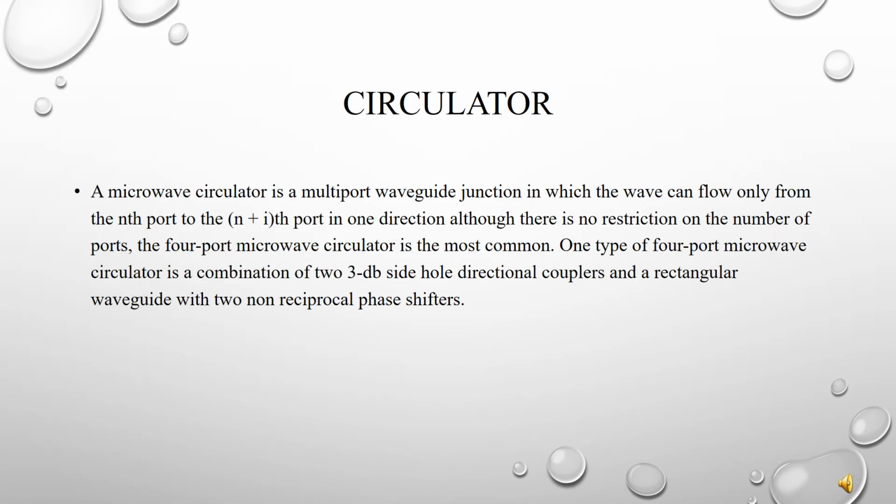Circulator. A microwave circulator is a multi-port waveguide junction in which the wave can flow only from the nth port to the (n plus 1)th port in one direction, although there is no restriction on the number of ports. The 4-port microwave circulator is the most common. One type of 4-port microwave circulator is a combination of 3 dB side hole directional couplers and a rectangular waveguide with two non-reciprocal phase shifters.